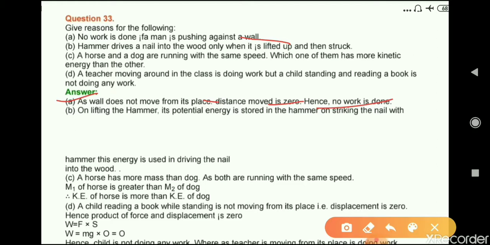Next question: A hammer drives a nail into the wood only when it is lifted up and then struck. On lifting the hammer, its potential energy is stored in the hammer. On striking the nail with the hammer, this energy is used in driving the nail into the wood.